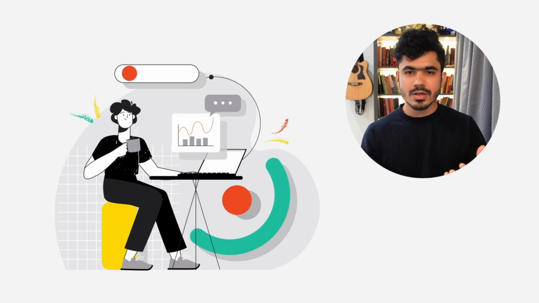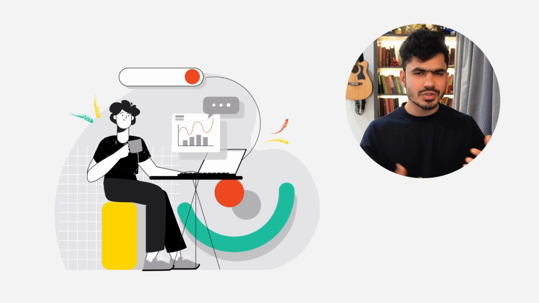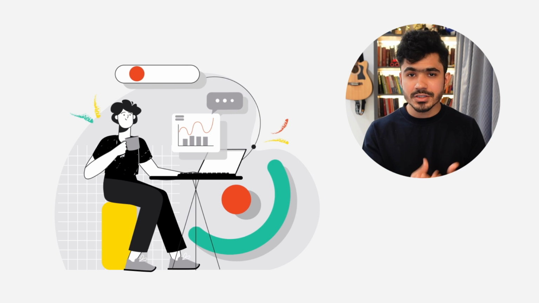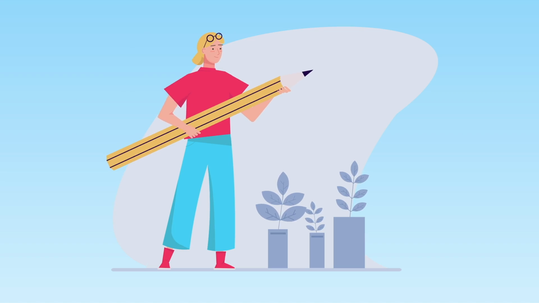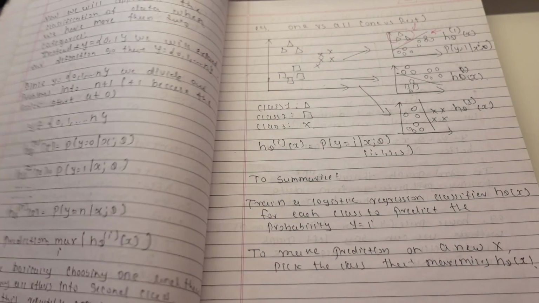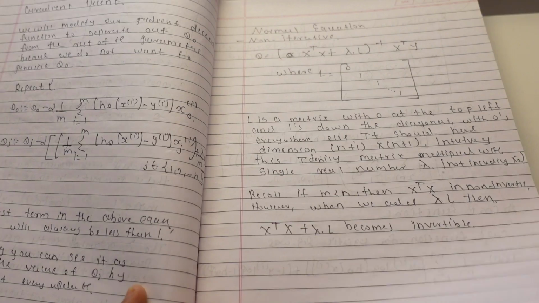So I started taking notes while I was learning to code. When I was learning about data science and machine learning, and I was doing courses from Coursera, from Andrew Ng's Machine Learning, I was taking handwritten notes. Taking handwritten notes has its own advantages. When you write something, you remember and understand easily. And this is what I did. I filled around 2 to 3 books of machine learning and added everything that I learned.